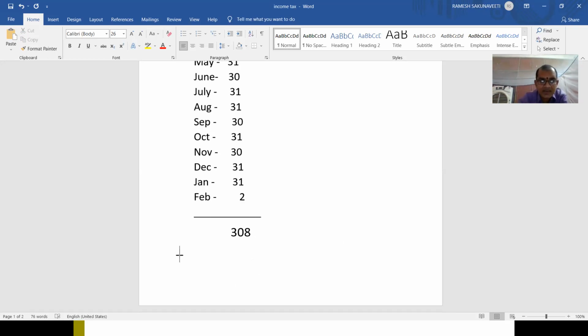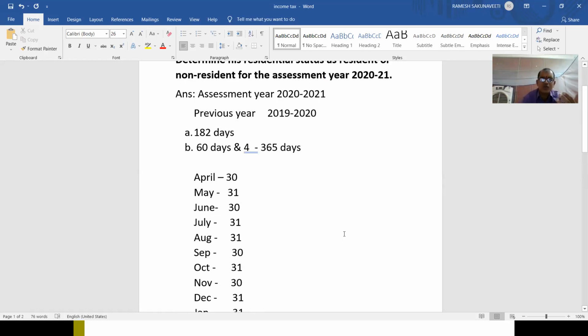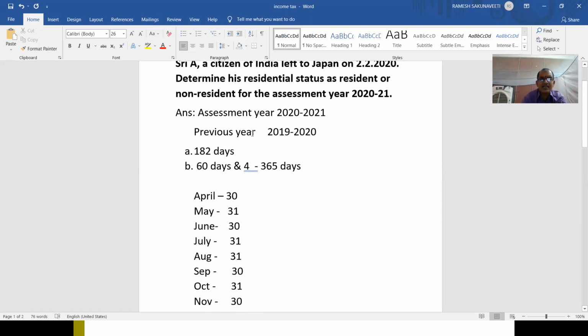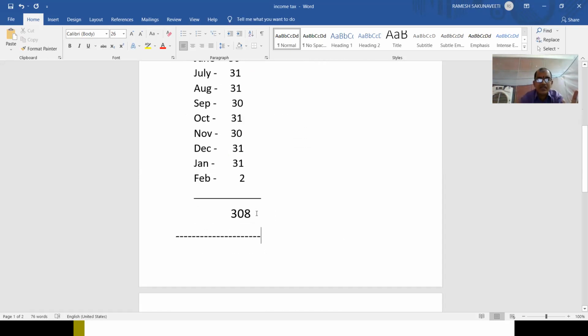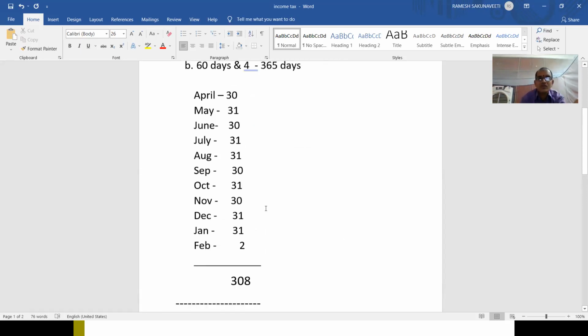Now you can see, in the two conditions, the first condition is satisfied. We need not check, go for the second condition. First condition, what is it? During the previous year, he should stay in our country for a minimum of 182 days. How many days did he stay? 308 days he stayed. So he is a resident only, automatically. You need not check the second condition.